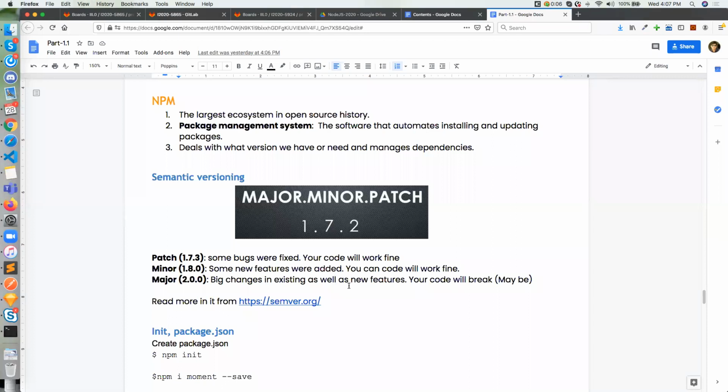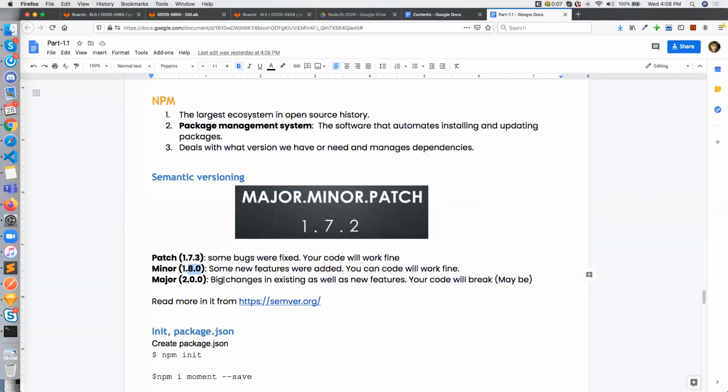But in a major update, whenever the package is updated to a major version, that means the first number changes. A patch update means, for example, 1.7.3, right? And a minor update means 1.8.0, of course, right? And if it is 2.0.0, then the first number is updated, right?